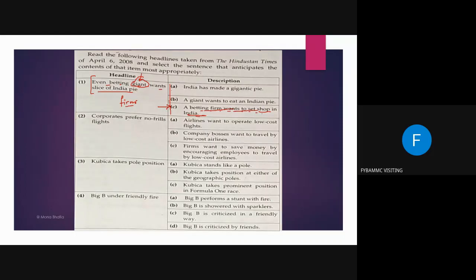So I feel happy, even if it is wrong, no problem, it's okay. Question number 2, that headline, corporate prefers no frills flights. No frills flights. So what does that mean? Airline wants to operate low cost flights. Company bosses want to travel by low cost airlines. Or firms want to save money by encouraging employees to travel by low cost airlines. So which one do you think is the correct option here?